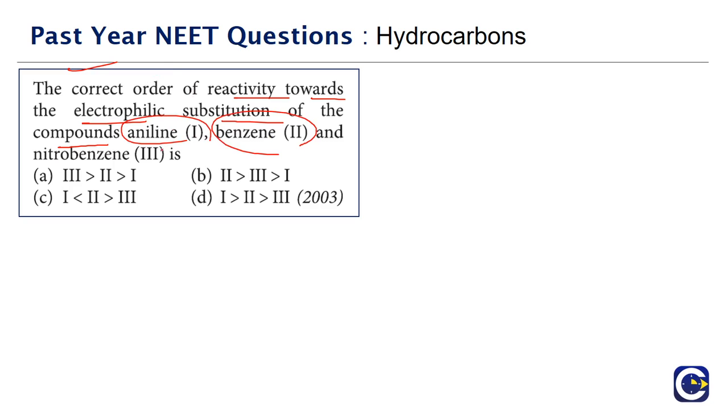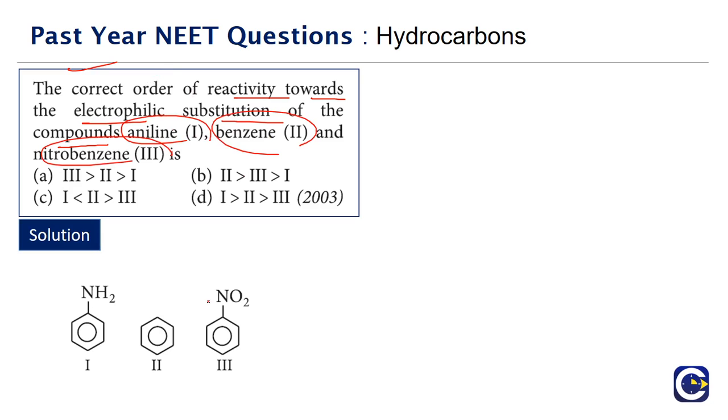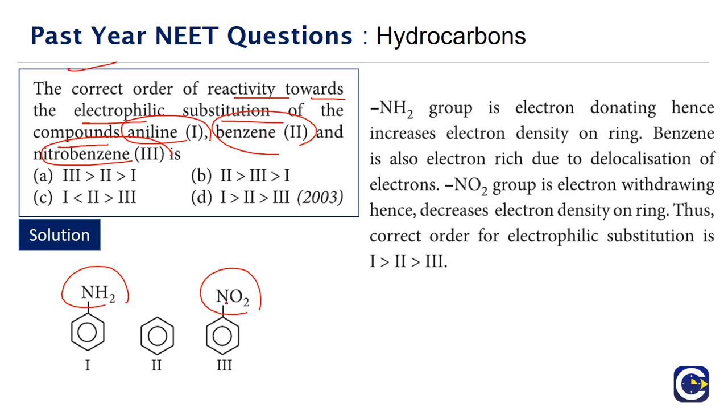Aniline, benzene and nitrobenzene. So if you look at aniline and nitrobenzene, this is where we have the functional groups attached to the benzene. See, NH2 group is an electron donating group, so it shows the plus R effect. It will increase the electron density on the ring, especially on the ortho and para positions. And benzene as such is electron rich because of the delocalization of these pi electrons. That's why benzene will be able to participate in the electrophilic substitution reaction.